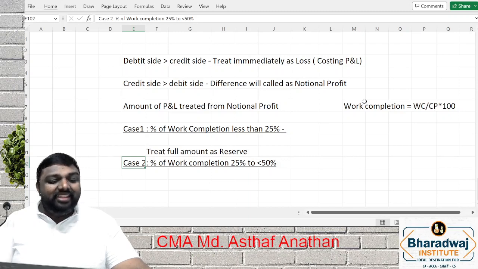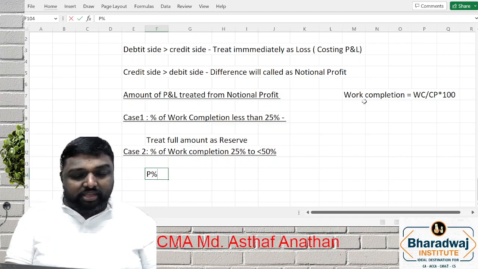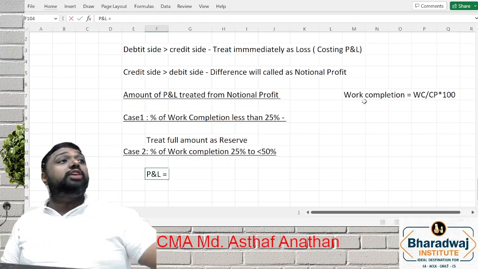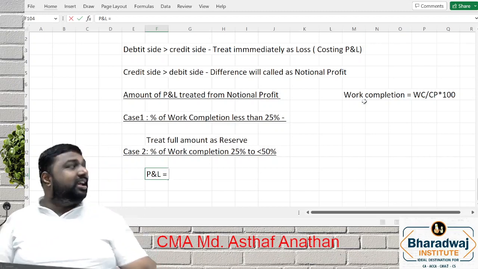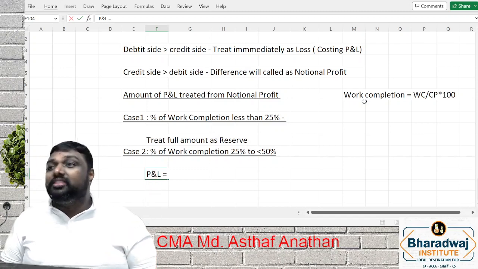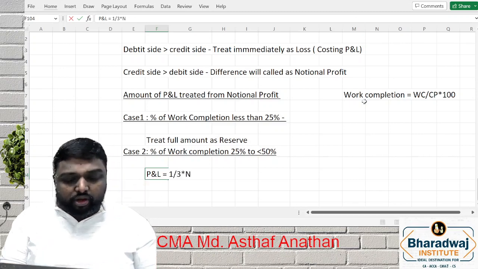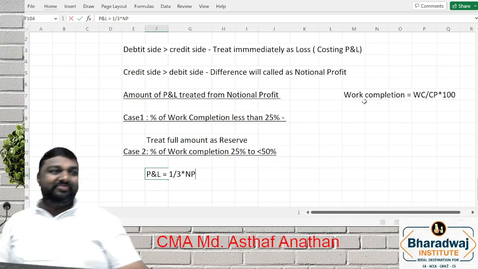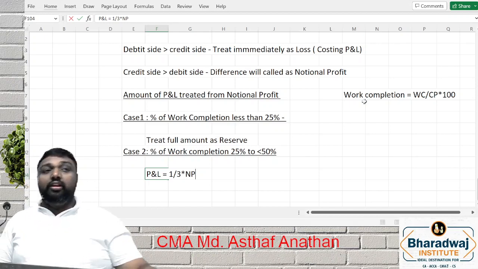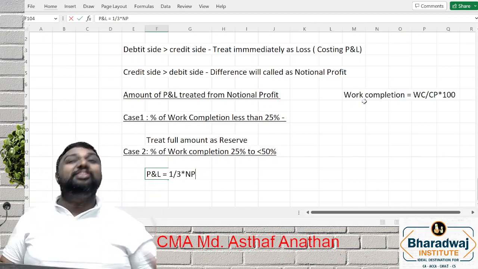In such a case, the provision tells that we can treat some amount as profit, because it is almost coming into the half stage. Between 25 and 50, around 33%. So you can treat 1/3 of the notional profit as profit. We know the notional profit; in that, 1/3.